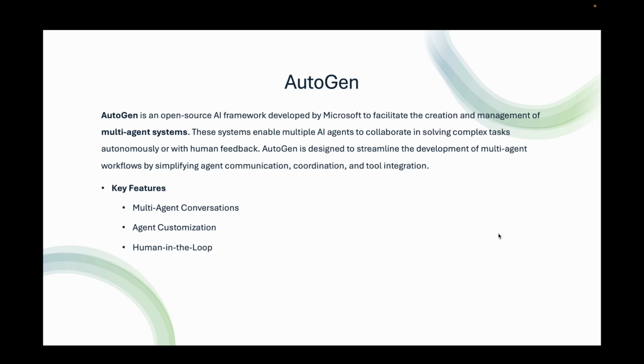AutoGen supports human intervention when necessary. This feature allows humans to provide input, review decisions, and guide the process when automated decision making requires oversight. Code execution and tool use. Agents in AutoGen can run code and use external tools autonomously. For example, you can create a task where an agent generates code, executes it, and even debugs it autonomously.